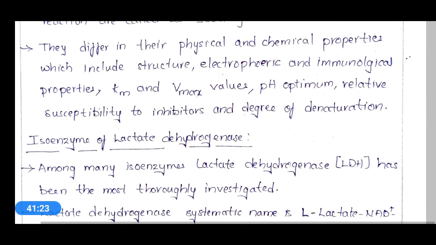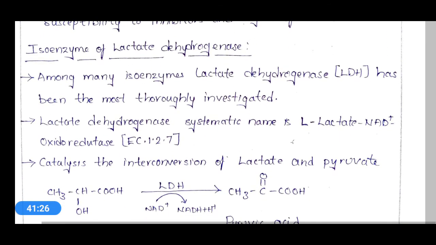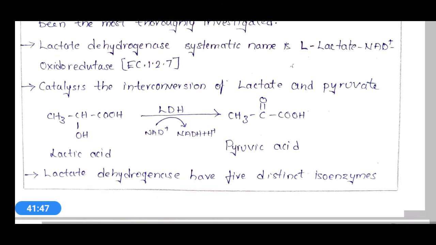And the best example for isoenzyme is lactate dehydrogenase. It is the most widely researched isoenzyme till date, and its name is L-lactate NAD plus oxidoreductase. Its enzyme commission number is EC 1.1.1.27, and it shows activity on lactic acid to form pyruvic acid.